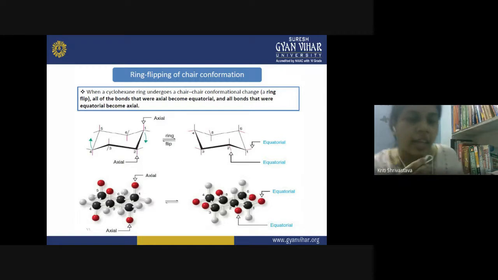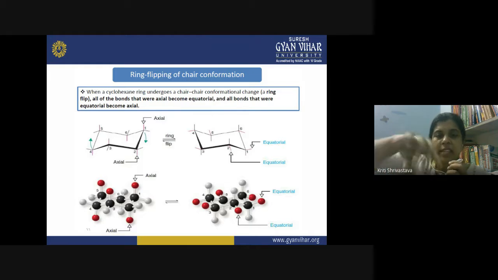Now, like I told you, when the ring flipping is taking place, the axial will be equatorial and equatorial will be axial. So what happens now? Now this part of the molecule is going down and this vertex down is coming to the upper side. So this vertex down is now vertex up and this vertex up is now vertex down. This is simply what you have rotated the molecule like this. Earlier it was like this, and if you do it like this, what happens now? The ring has flipped.